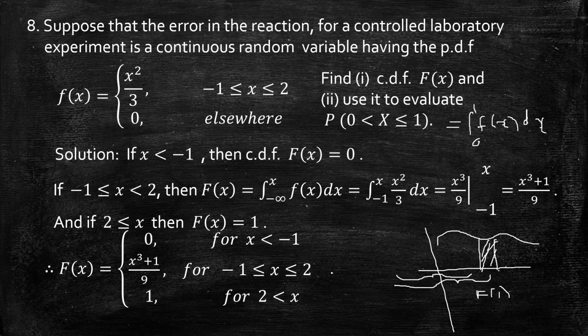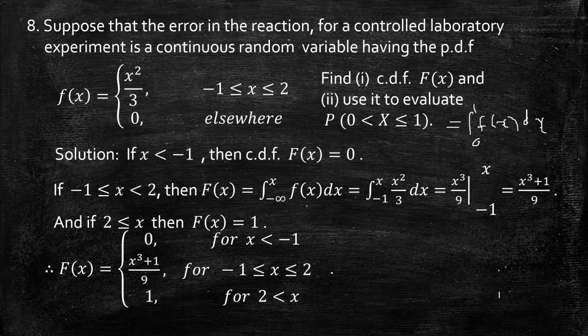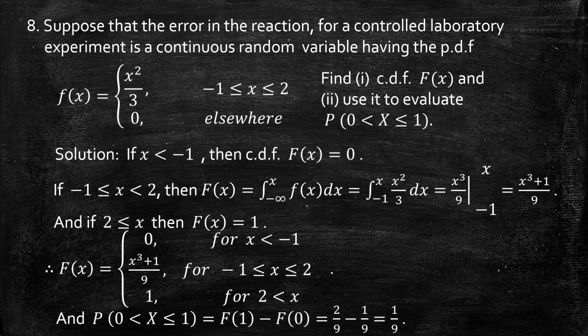Or else I have just explained it. So that means now one can go for finding probability of 0 less than x less than or equal to 1 by using the CDF which we just obtained. Which is nothing but F of 1 minus F of 0. F of 1 is nothing but, now 1 comes in this range, so that is x cube plus 1 by 9, means 1 plus 1, 2 by 9, minus F of 0, that also in this interval minus 1 to 2. The function CDF is defined as x cube plus 1, just substitute x equal to 0, that is 1 by 9. So 2 by 9 minus 1 by 9 is 1 by 9.